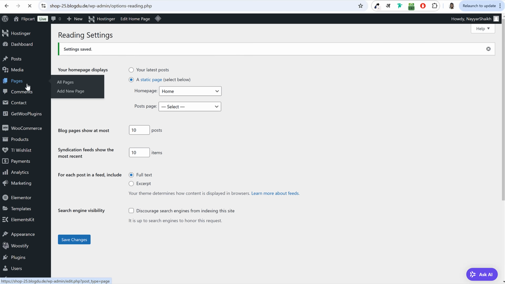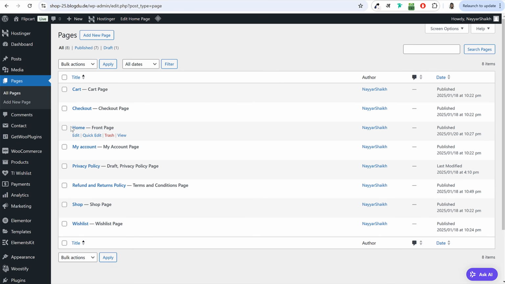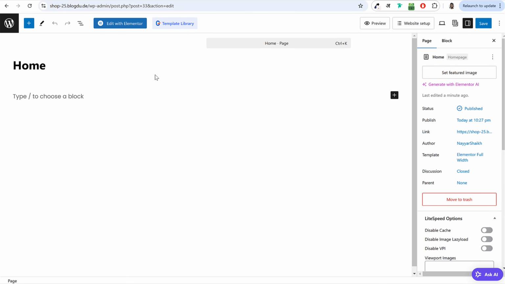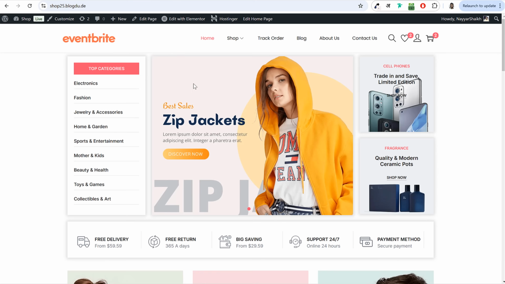Now if you again come back to pages, now you'll see besides home, it says front page, which means that this is now your official home page. Now we can edit this page, so click on Edit. Now we'll be using Elementor free page builder to design this website. And to design any page using Elementor, you need to click on this button at top, Edit with Elementor. And we'll start with this page.